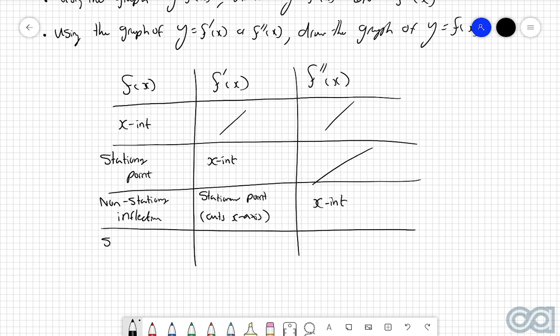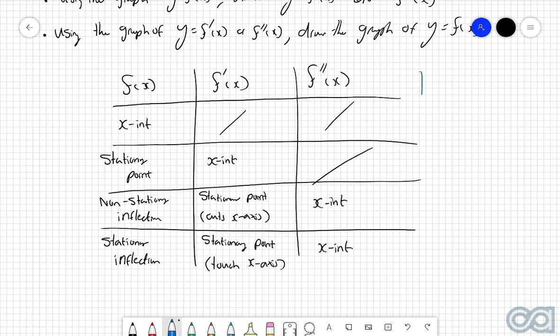And then the last one, for a stationary inflection: for the first derivative, this once again is a stationary point, but this time it is just going to touch the x-axis. We'll get into the key difference between this and cutting a bit later on. And then once again for the second derivative, this just turns into an x-intercept.